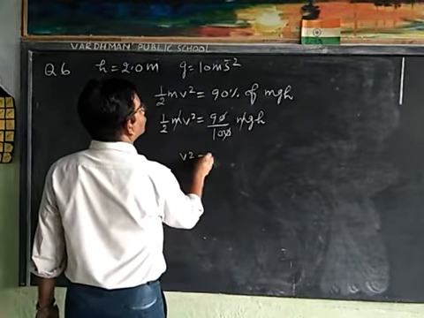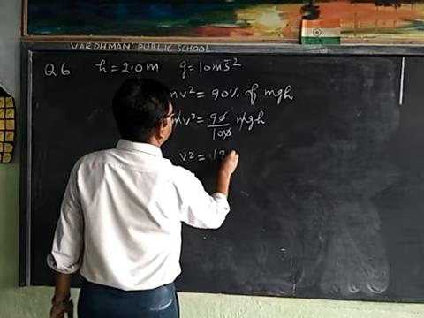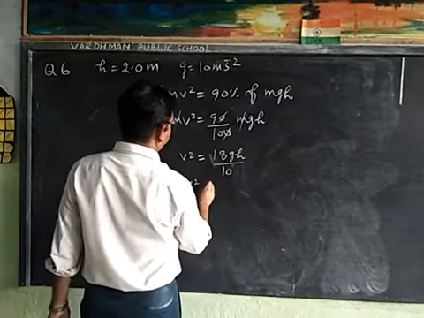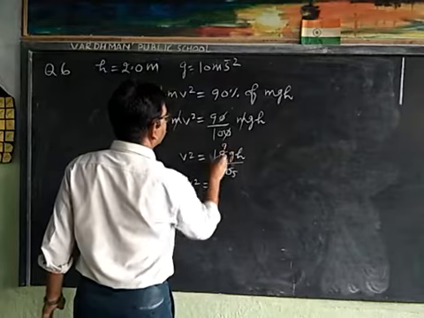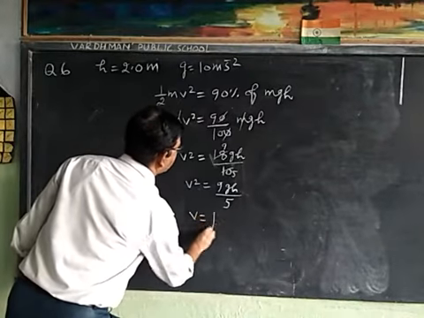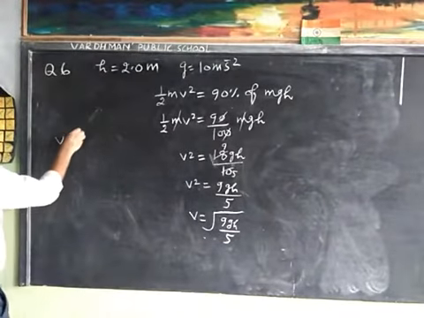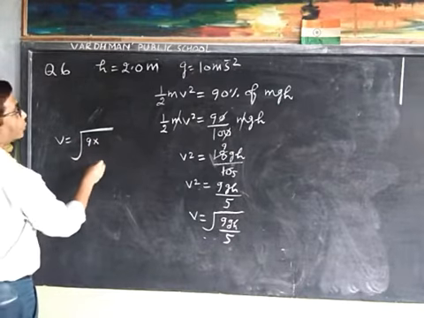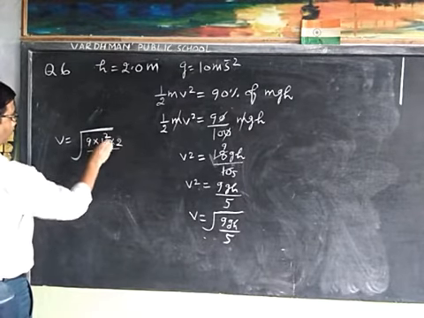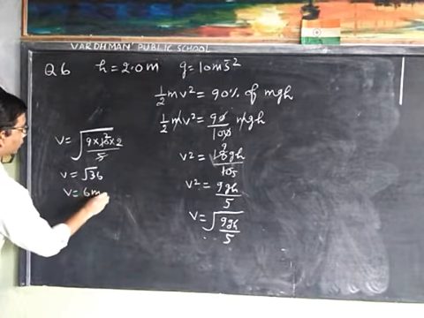Then v = √(9gh/5). Then v = √(9 × 10 × 2/5), which is √36, so v = 6 meters per second.